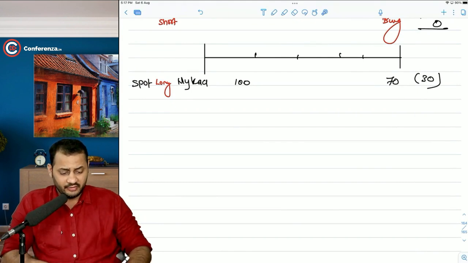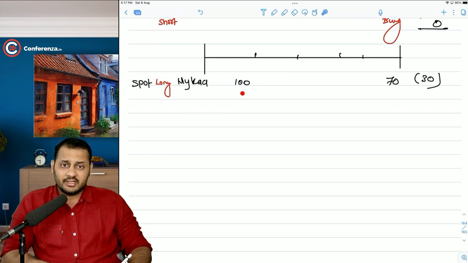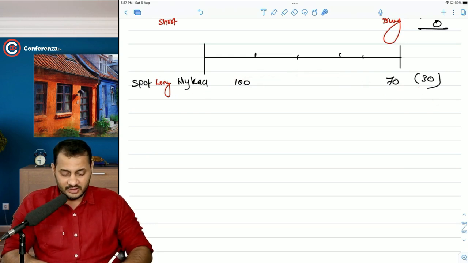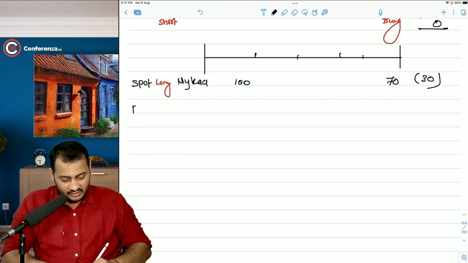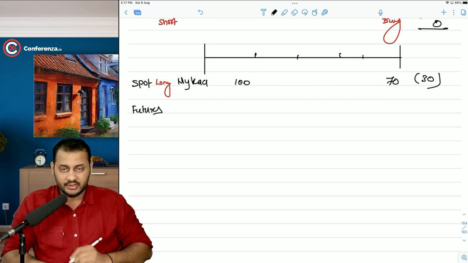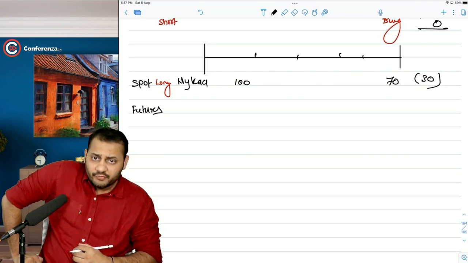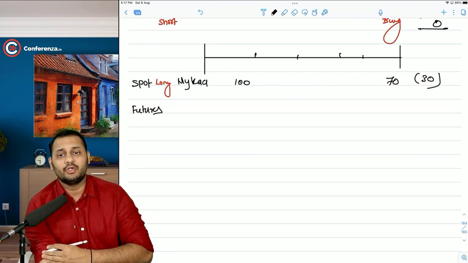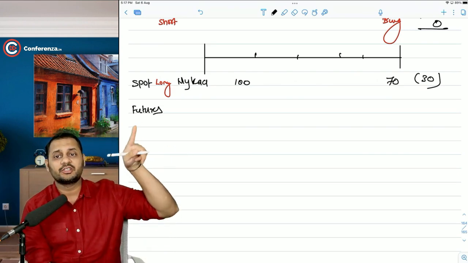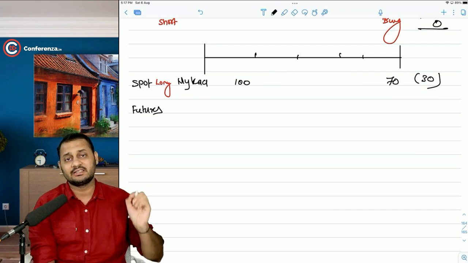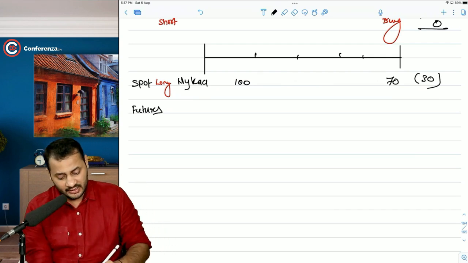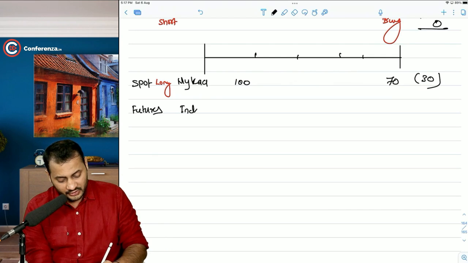and we are scared of this particular fact that it can go down to 70 rupees in 5 months, and we might lose 30 rupees. In order to protect this loss, what we can do is we can still do the hedging in the futures market. Sir, how will we be able to do the hedging in the futures market when we don't have Nykaa's futures available in the derivatives market? Yes, sir, it is still possible. And at that time, what you have to do is you have to go with the index futures.